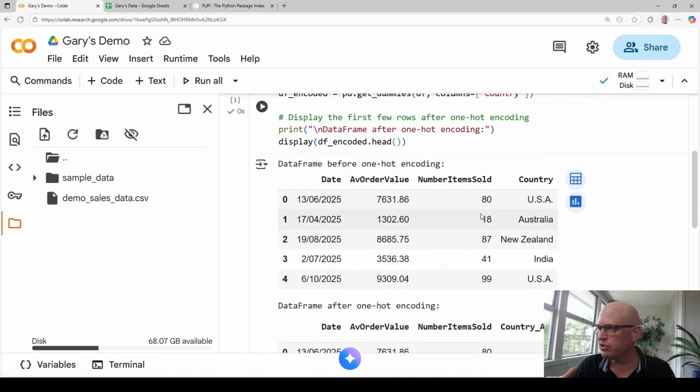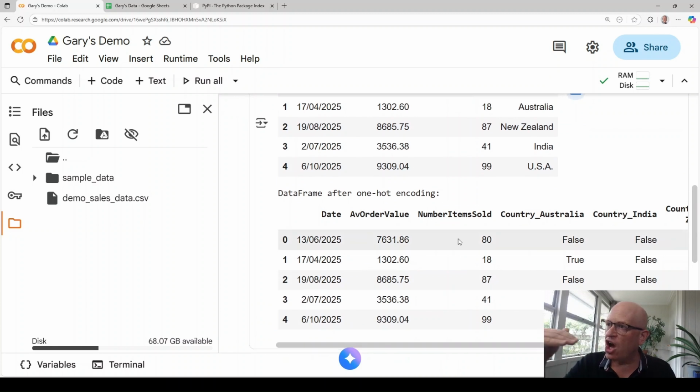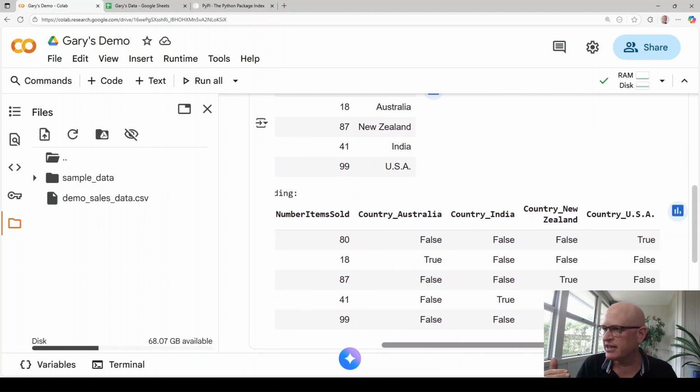So this is what it looked like beforehand. And yes, that's correct. It looks just like it did on that spreadsheet we looked at, where we've got a country column. Then after one-hot encoding, let's see what it's done. Okay, it's done exactly what we expected. It created a column for each of Australia, India, New Zealand, and USA. In other words, for each of our values within the country column, and then put in a true or false, a binary value.